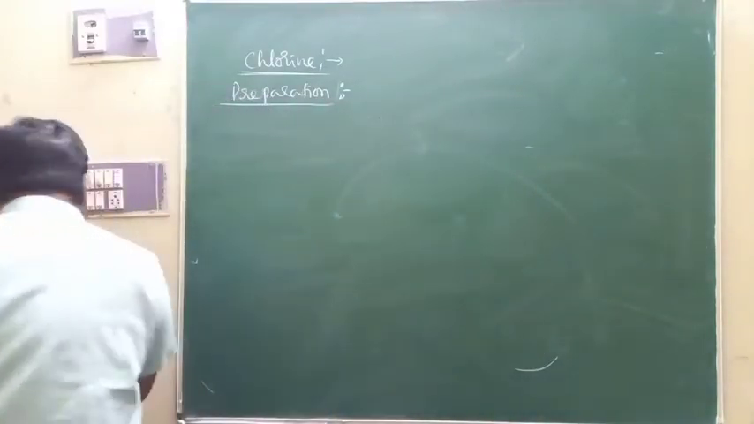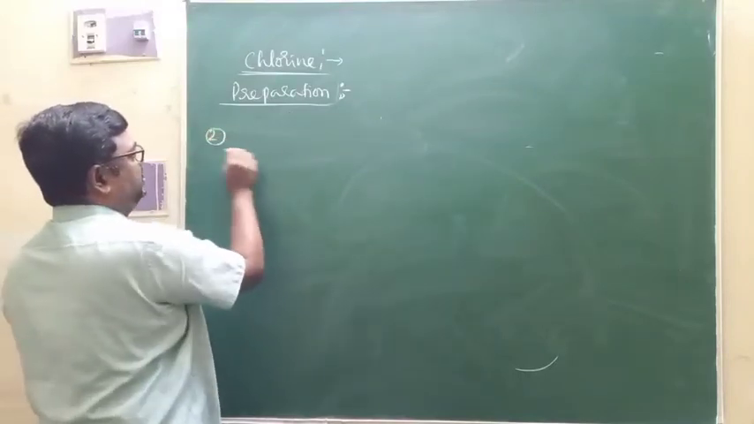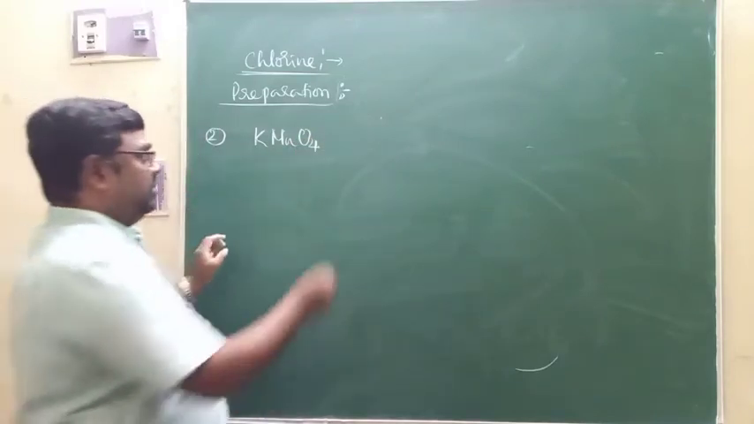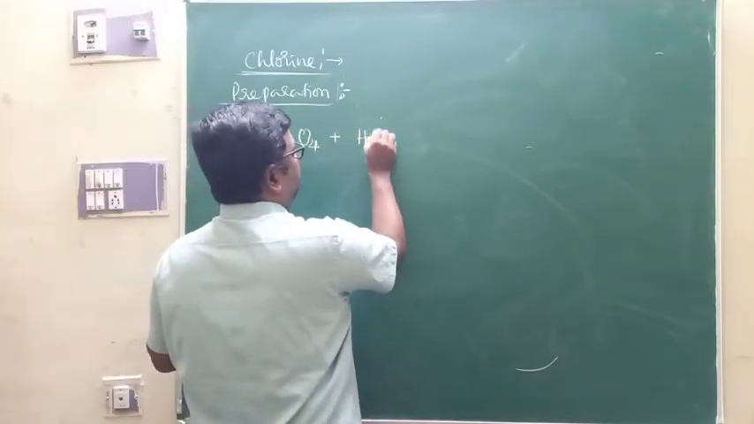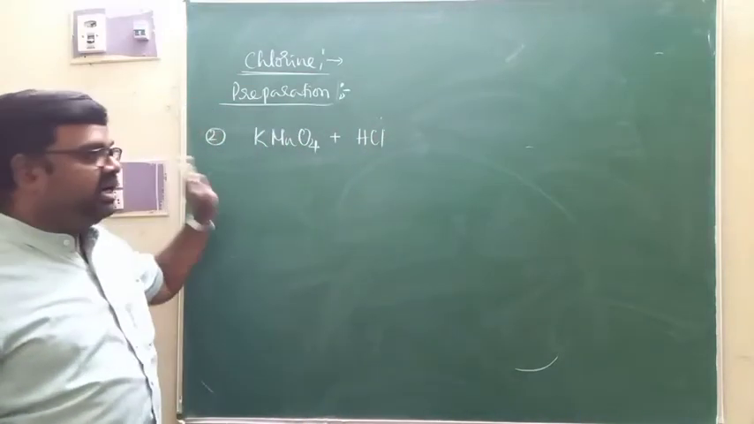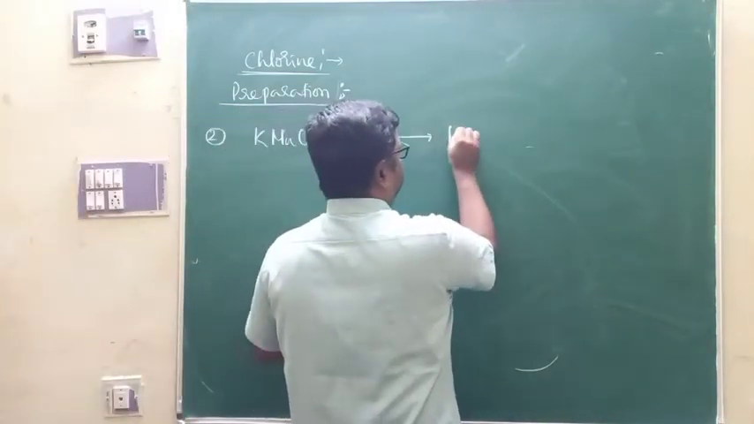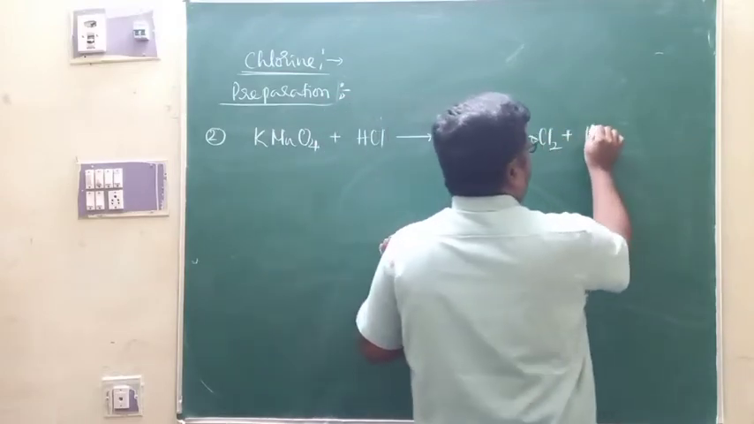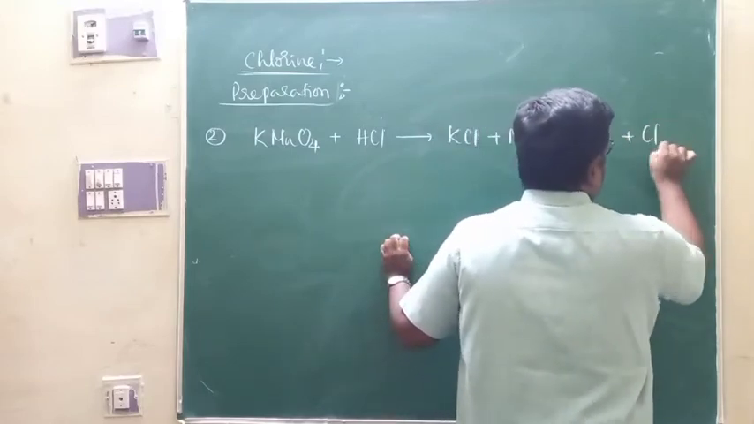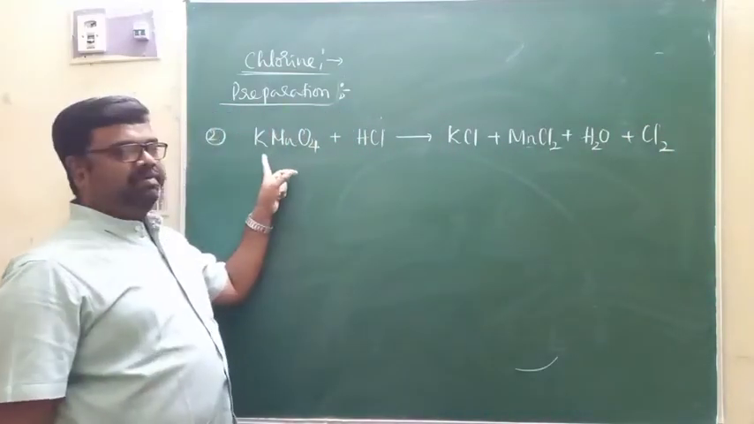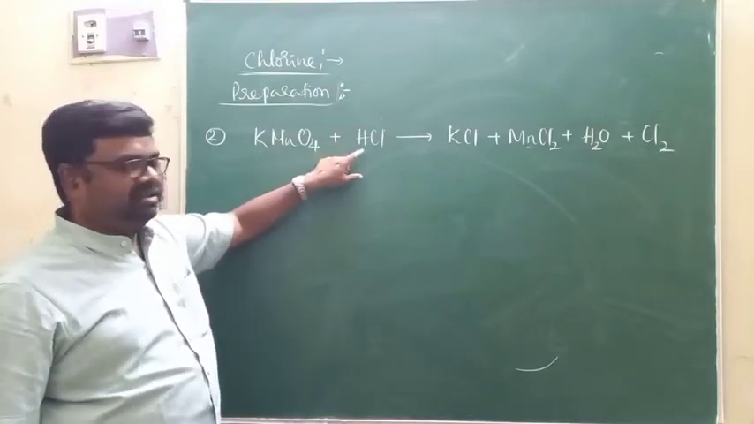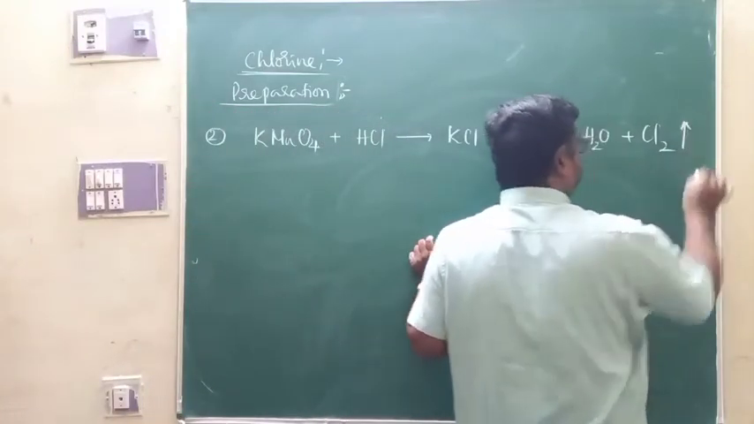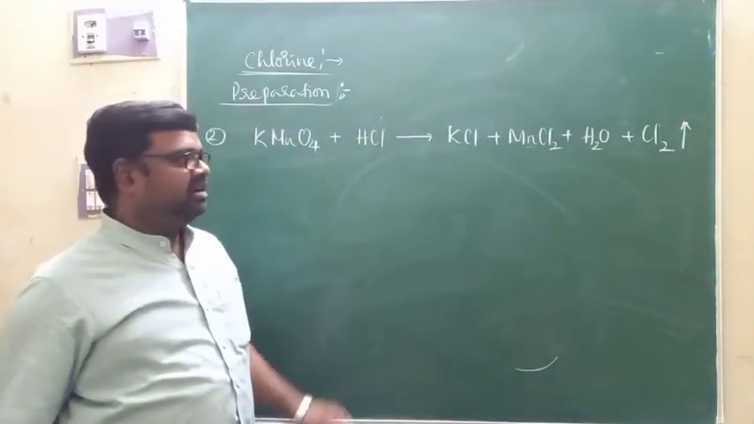Apart from that, the second method for the preparation of chlorine is by the action of potassium permanganate, one more very good oxidizing agent. When potassium permanganate reacts with concentrated hydrochloric acid, simple mixing, even heating is not required here. That leads to the formation of potassium chloride, manganese chloride, and of course water and chlorine. When potassium permanganate crystals are simply mixed with concentrated hydrochloric acid, greenish yellow chlorine gas is liberated. Of course, you can do it in our laboratory.